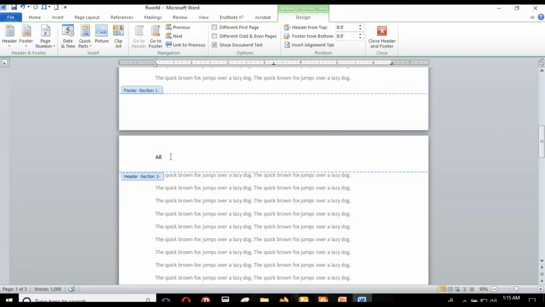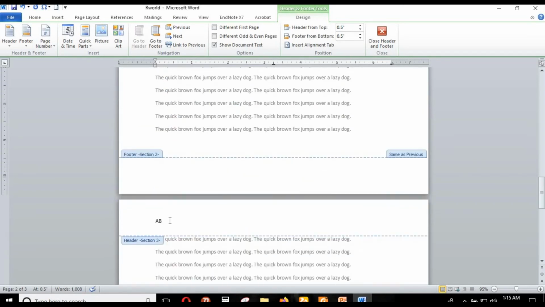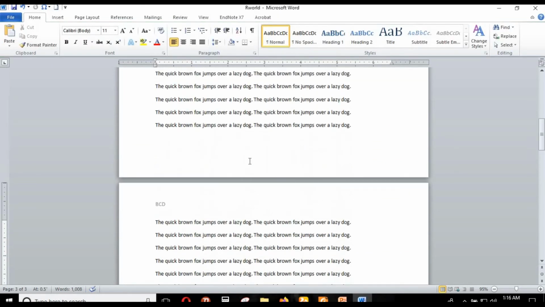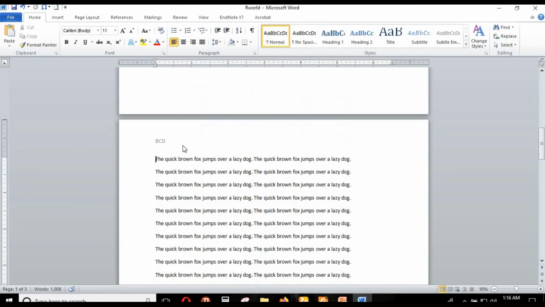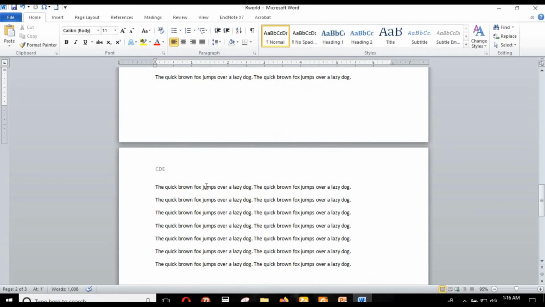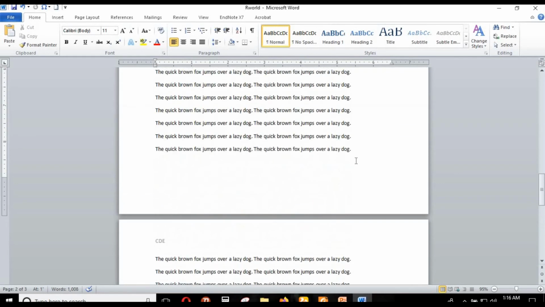So now if you put a different title, like you type here as BCD, and in the third page you type CDE, this will be separate from the first page. So now you have successfully put 3 different header titles.